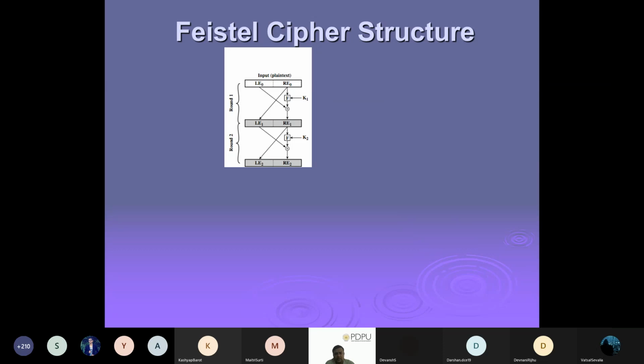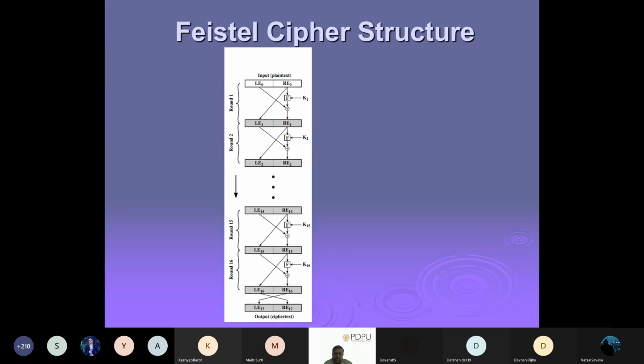So you can see how the next round works. This right part will again become the left part of the next round. Now this will be our second key, and again our function, and we use it to get our right part. As of now there are two rounds; similarly we have 16 rounds. After careful discussion and analysis, they designed this entire mechanism, the cipher structure.